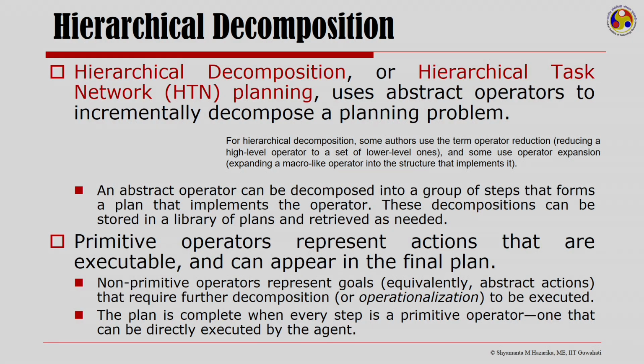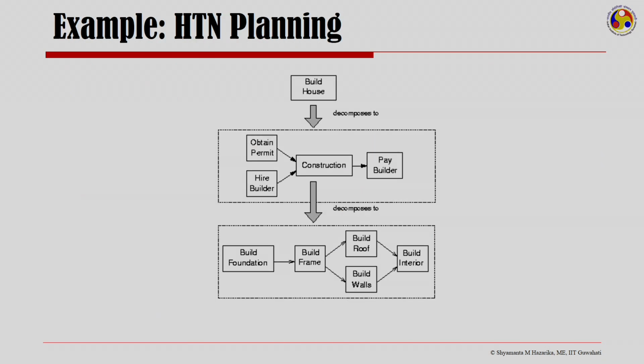So, in a sense, the non-primitive operators represent goals, that is abstract actions that require further decomposition, and the plan is complete when every step is a primitive operator, one that can be directly executed by the agent.